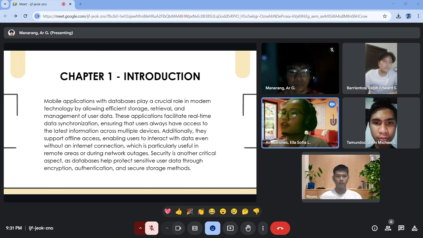Additionally, they support offline access, enabling users to interact with data even without an internet connection, which is particularly useful in remote areas or during outage. Security is another critical aspect as databases help protect sensitive user data through encryption, authentication, and secure storage methods.